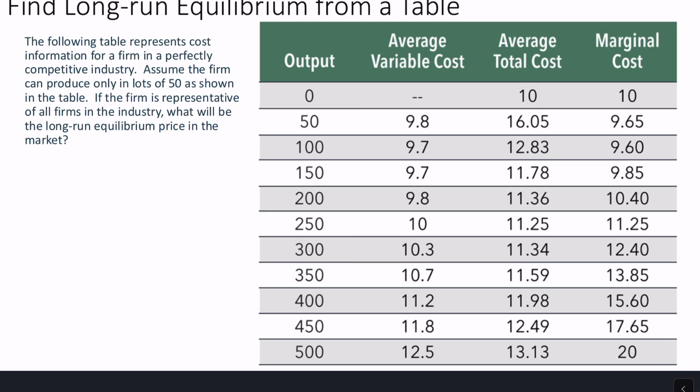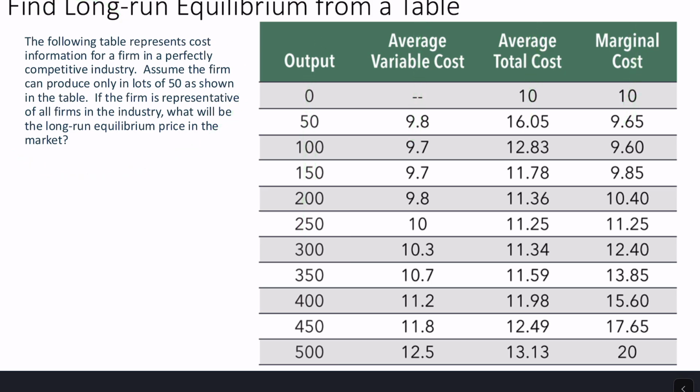Okay, I'm going to go through 2 practice questions then that you might see type of a question on an exam. So here's going to be information in a table, and I'm going to ask you, can you find the long run equilibrium? And so what we have here, we have output, average variable cost, average total cost, and marginal cost.